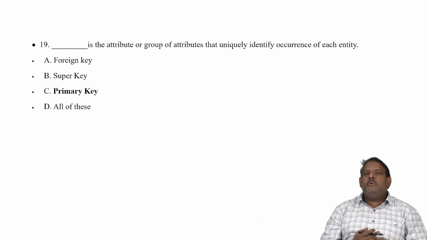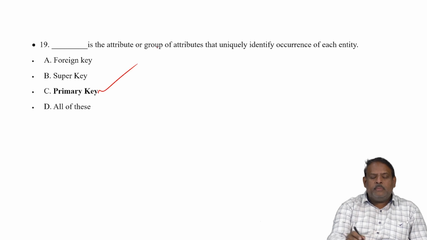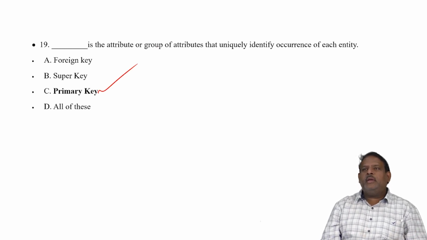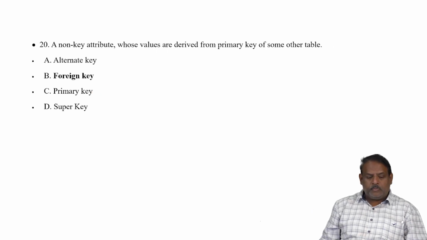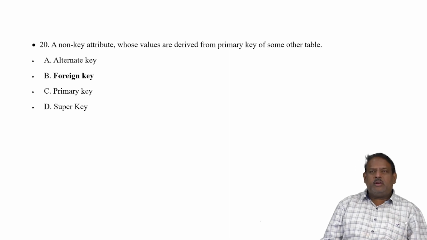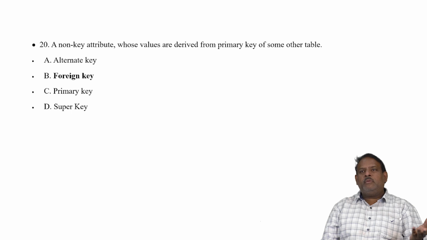Dash is an attribute or a group of attributes that uniquely identifies each entity. It is the primary key. The primary key makes sure that the data in that column is unique and cannot be repeated. Dash is a non-key attribute whose values are derived from the primary key of another table. So it is a foreign key.